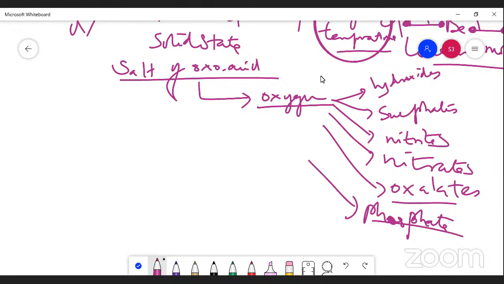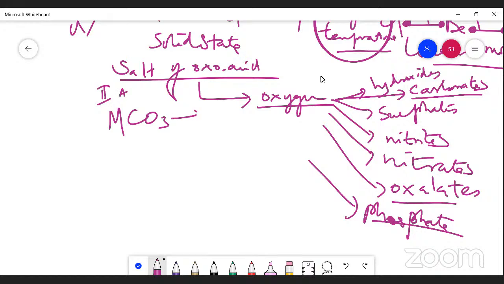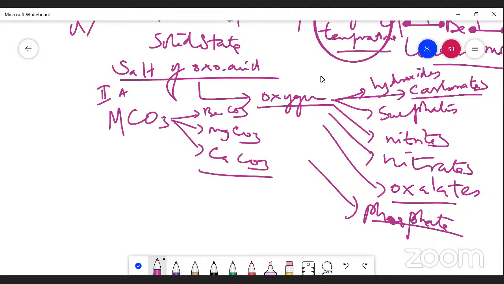Now we are going to study magnesium, generally these carbonates. That is the point you should understand here. Carbonates are also salts, metal carbonates. Generally the metal carbonates are MCO3 for the secondary family. You should write now: we can denote these as beryllium carbonate, magnesium carbonate, and calcium carbonate. These are all the possible carbonates.